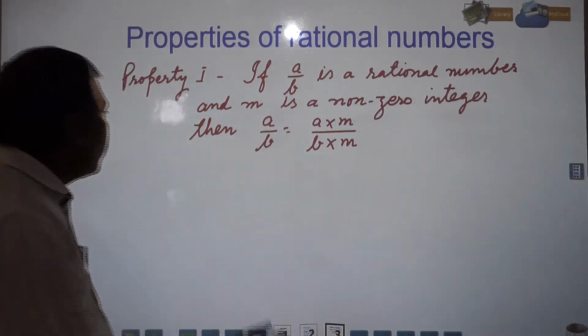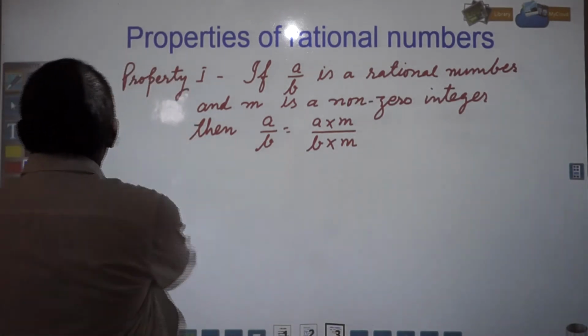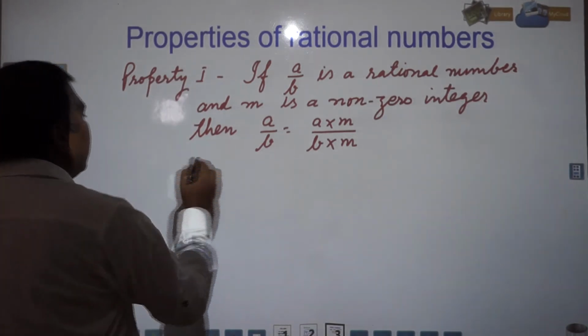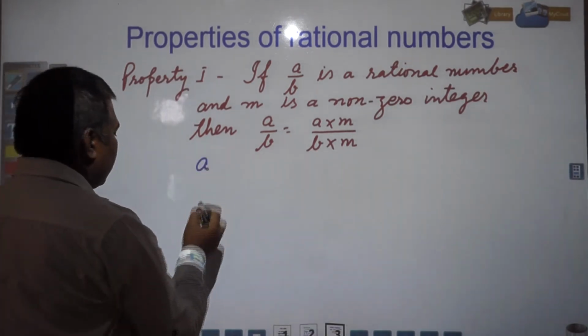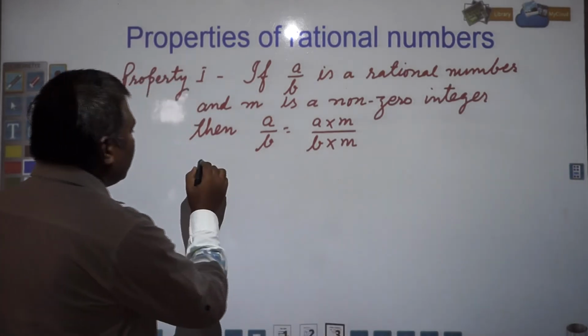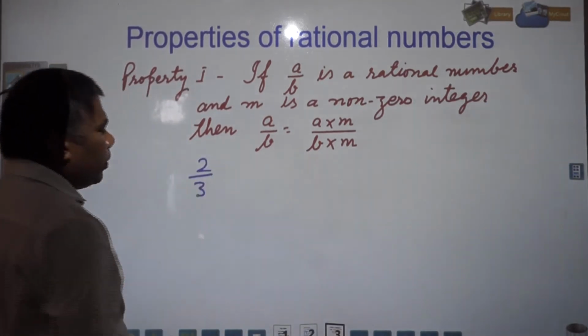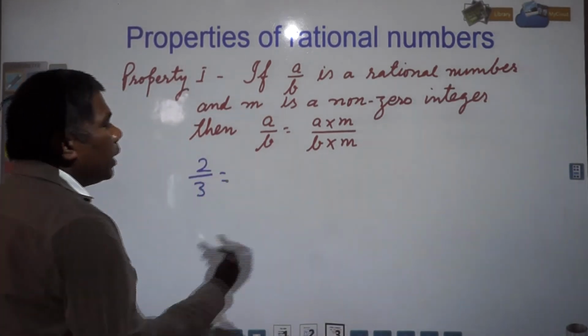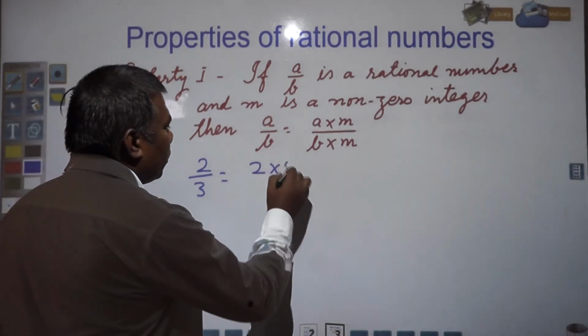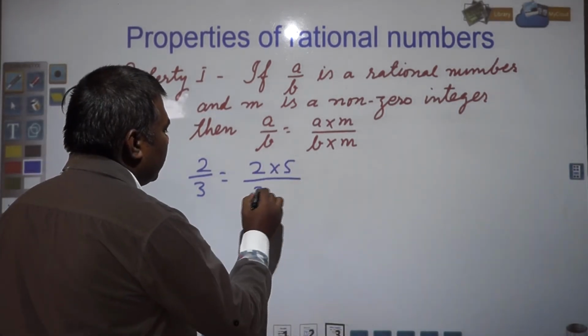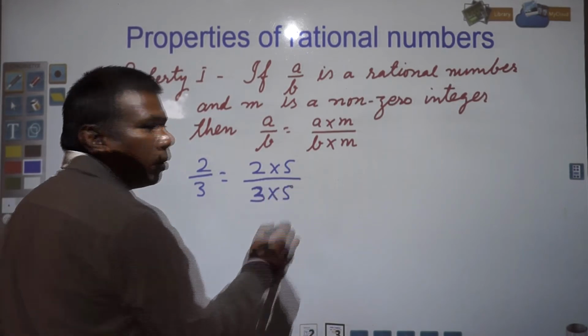So here you see how we write. Suppose any number you have, A by B, in place of A by B you have suppose 2 by 3. This can be written as 2 into 5 divided by 3 into 5.